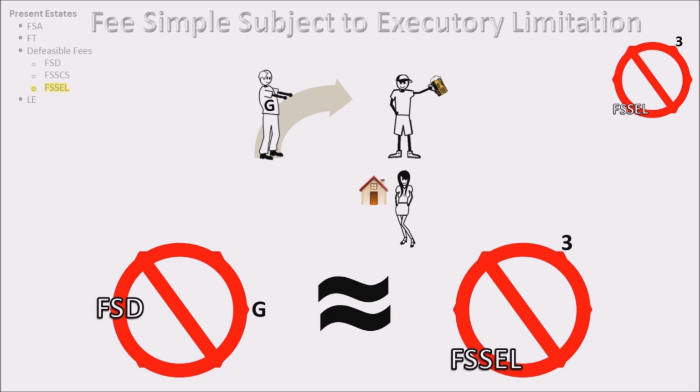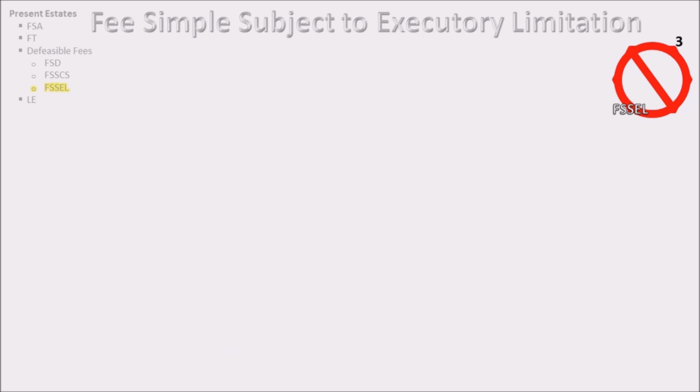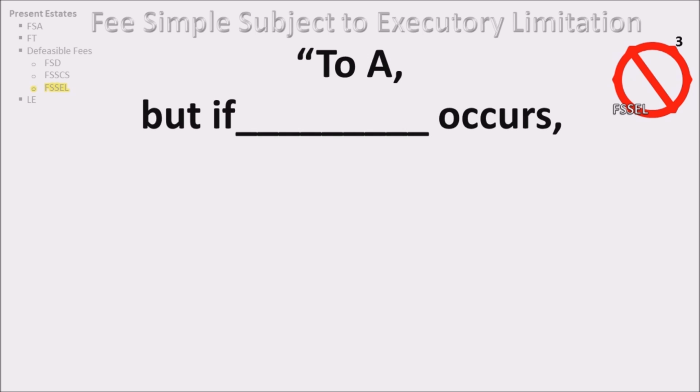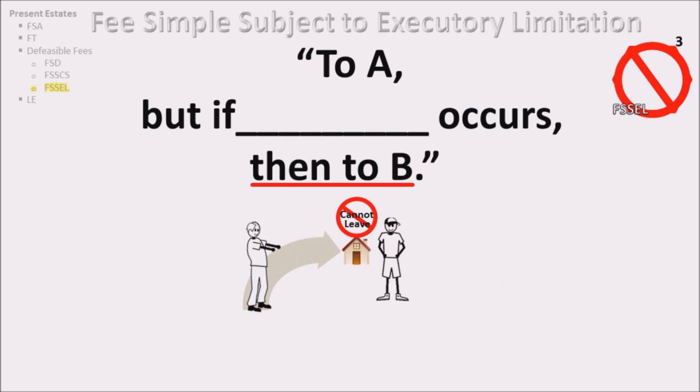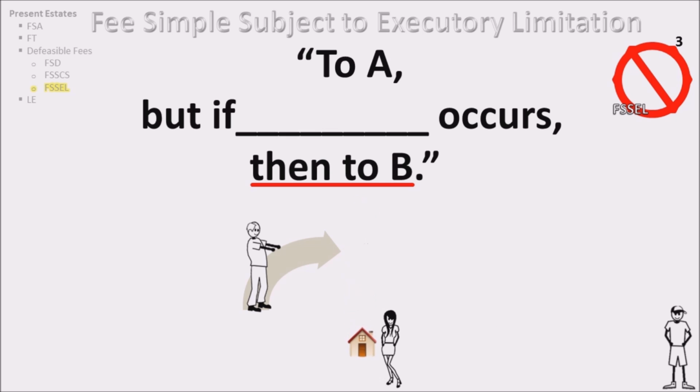The language that creates a fee simple subject to executory limitation is "to A, but if some event occurs, then to B." The grantor must use durational language, and the grantor must state to whom the interest will transfer. For example, A conveys to B, but if B ever leaves the premises, then to C. B has a fee simple subject to executory limitation, and C has a shifting executory interest.